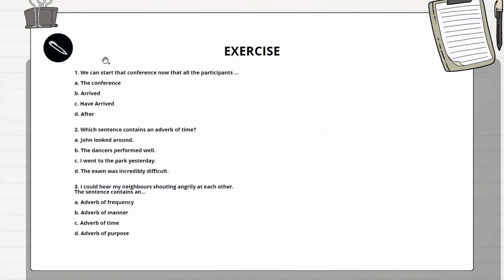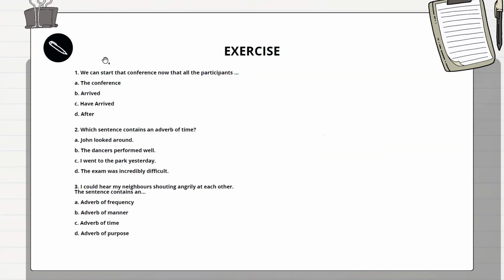Okay, so the last one is the exercise. Number one: we can start the conference now that all the participants A, the conference, B, arrived, C, have arrived, and D, after. The answer is C, have arrived.